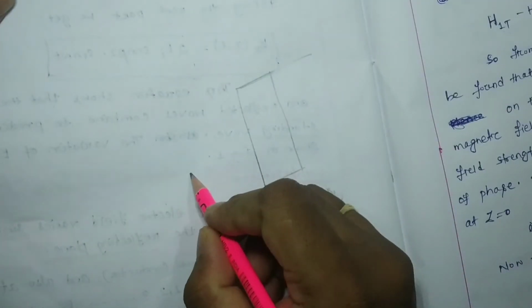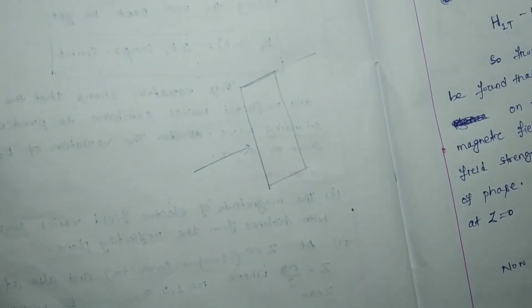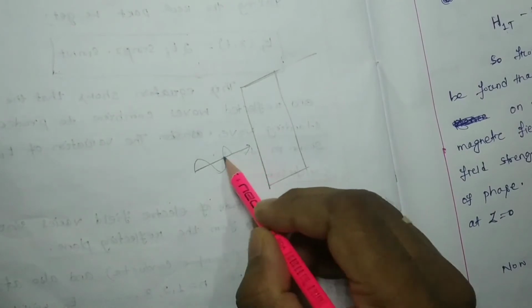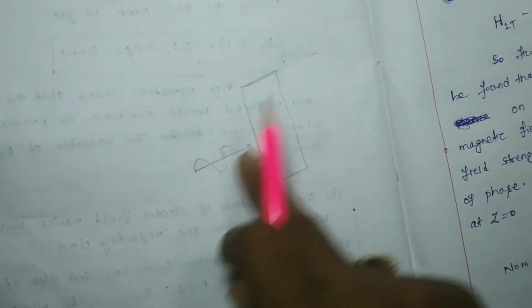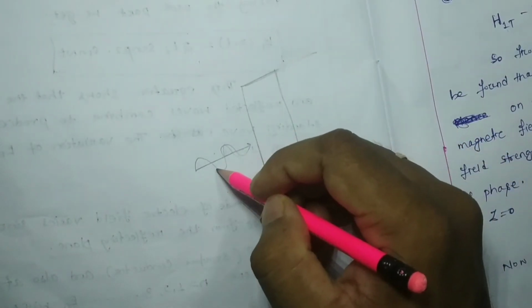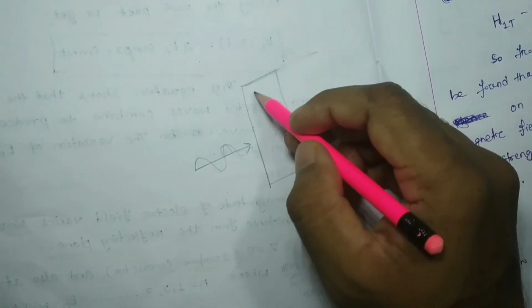And a sinusoidal magnetic field is going to be incident on this conductor. That means the magnetic field changes, or the magnetic field component changes with respect to this conductor, right?